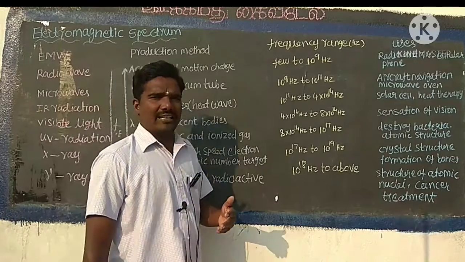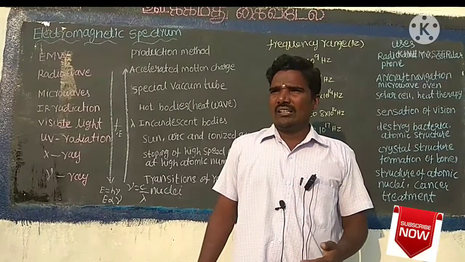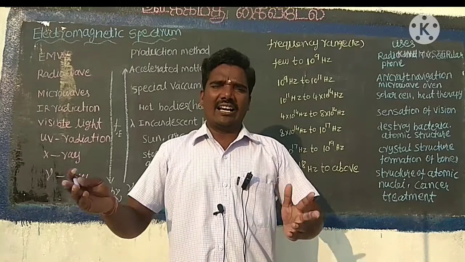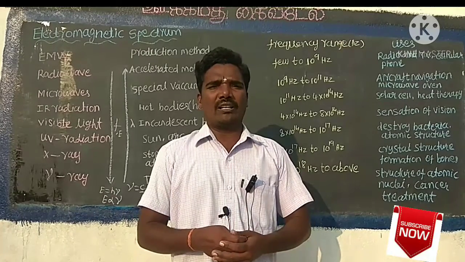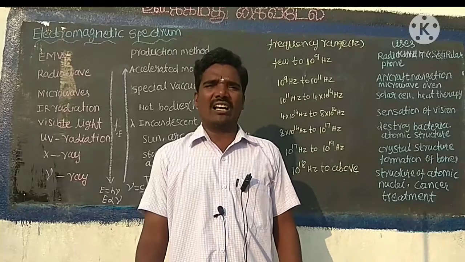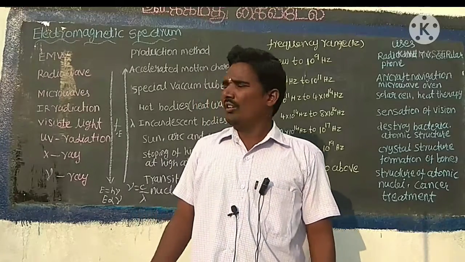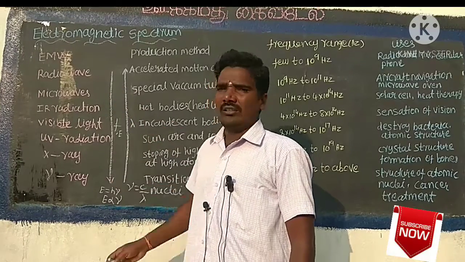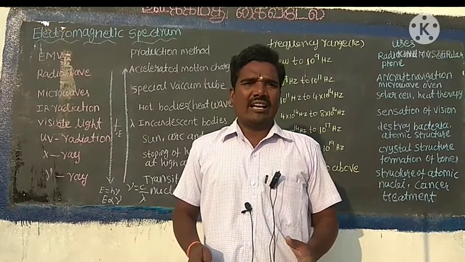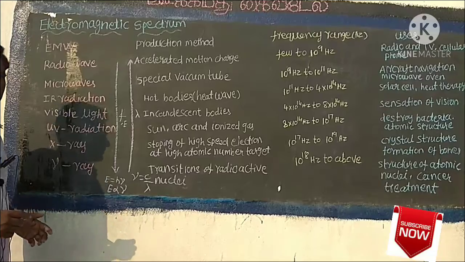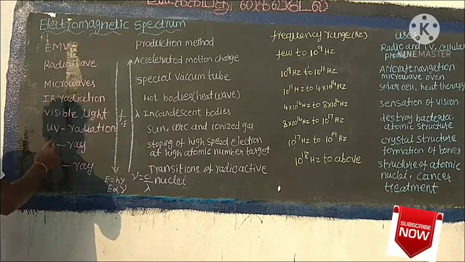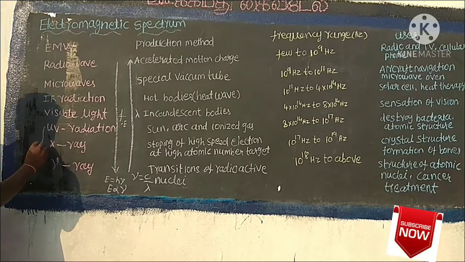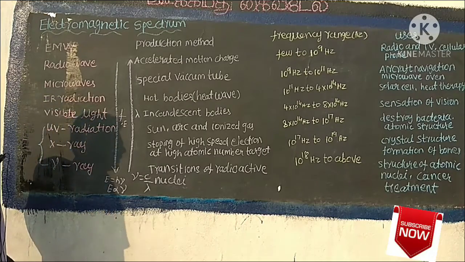It may be asked in another type: which of the following is the increasing order in the electromagnetic spectrum based on frequency or wavelength. Use this method to find the answer. The next one asked in a one mark question: among ultraviolet radiation, X-ray and gamma ray, which has high penetrating power?